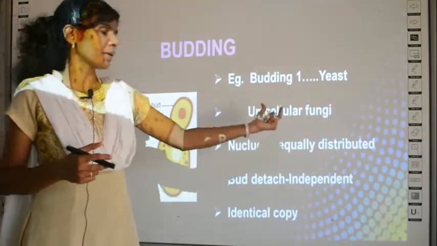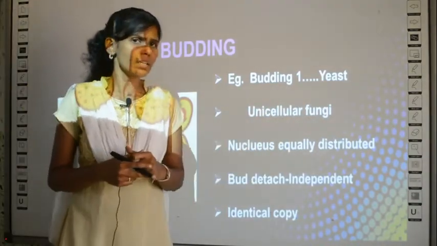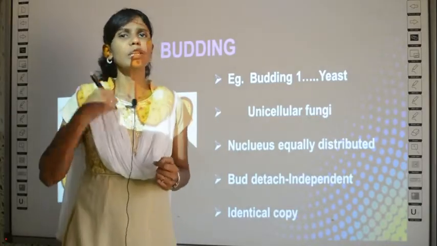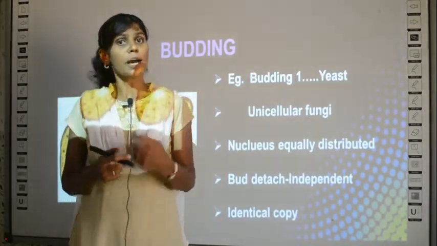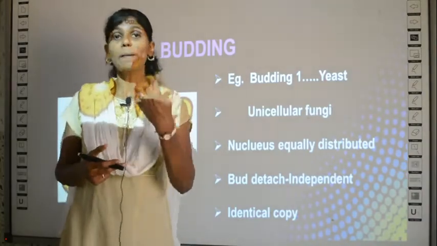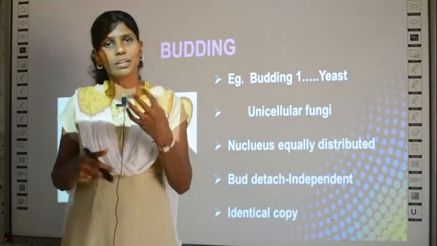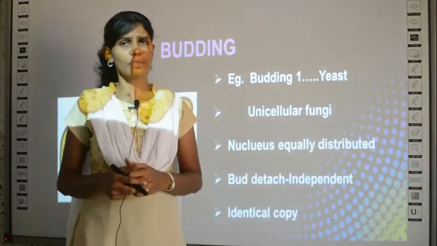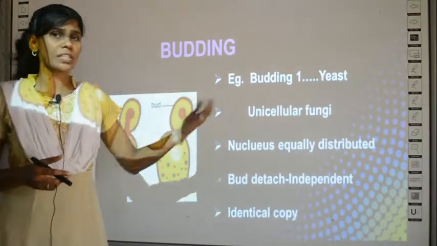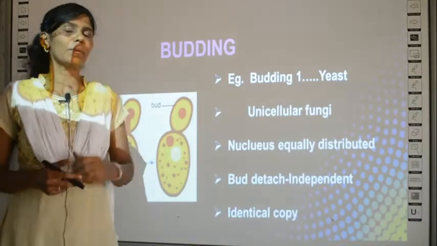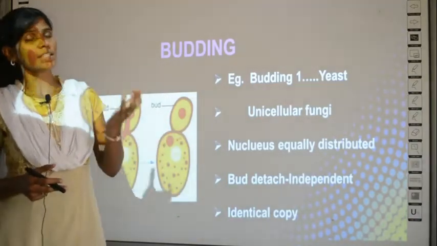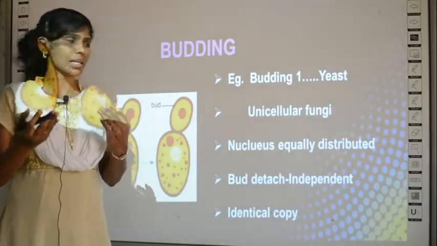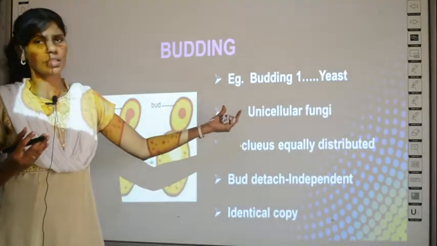I told you fungi may be unicellular or multicellular, right? So if it is unicellular, it is called yeast, and if it is multicellular, it is called mold. Okay, so bread mold, have you seen it? The spongy-like structure in decayed bread is called bread mold. You have studied in the previous portion of this lesson about bread mold. That is a multicellular fungi. See, if a structure is made up of many cells, you can see it with your eyes, but this one you cannot see with your eye.